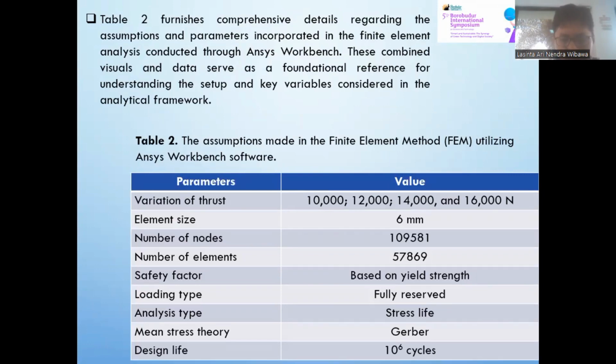Variation of thrust 10,000, 12,000, 14,000, and 16,000 Newton. Element size 6 mm. Number of nodes 1095x1. Number of elements 57x69. Safety factor based on yield strength. Loading type fully reversed. Analysis type stress life. Mean stress theory Gerber. Design life 1 million cycles.